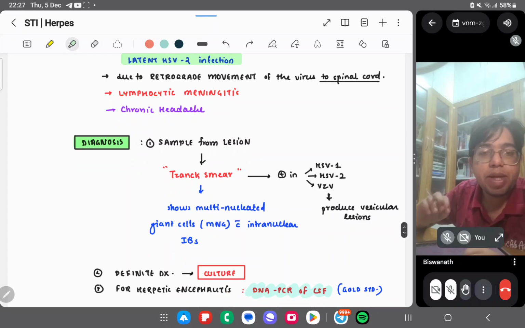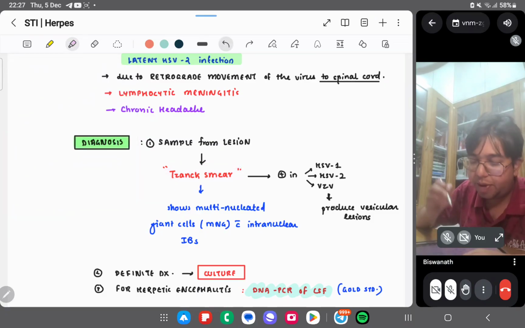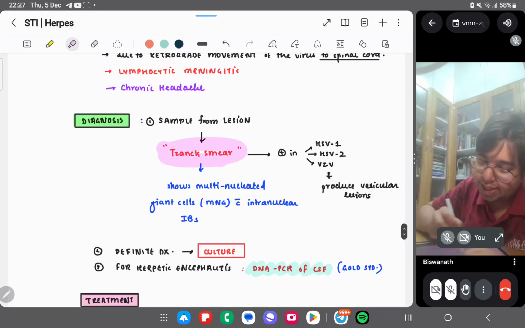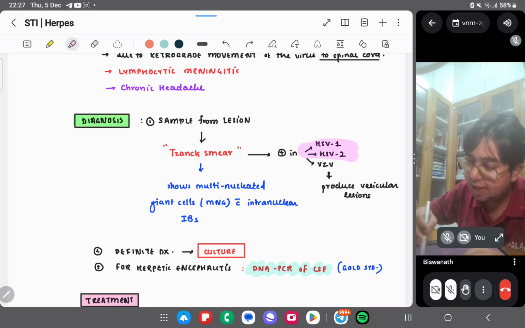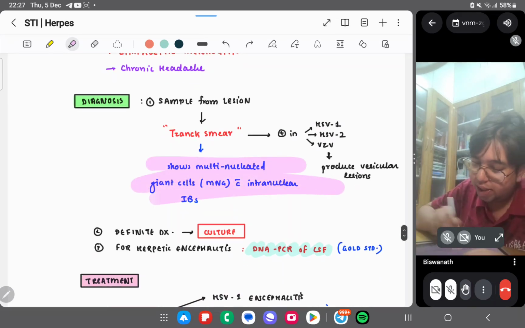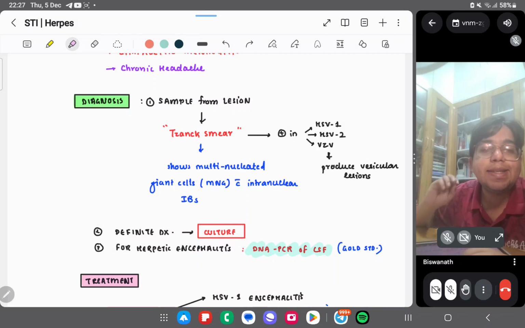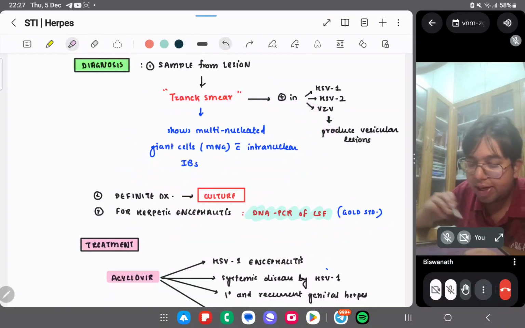Diagnosis will be by a sample from the lesion. You take a sample from the lesion and you make a smear known as the Tzanck smear. This Tzanck smear will be positive. It will show the vesicular lesions in HSV1, 2, and VZV also, that is the herpes virus type 3. So in the Tzanck smear, you will see multinucleated giant cell formation with intranuclear inclusion bodies.